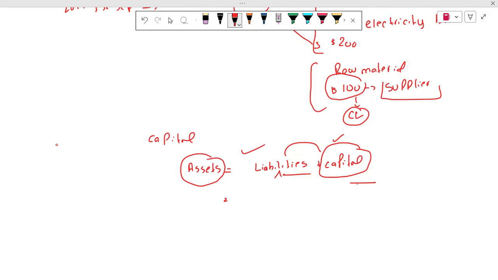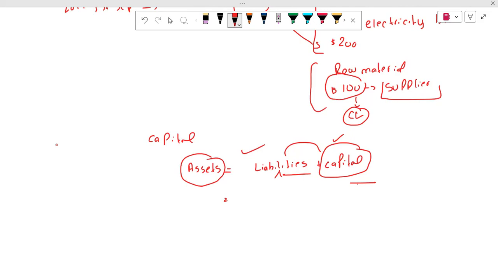I know that the vehicle is my non-current asset. So it means that I am using that loan amount to purchase the assets. So we can say that liabilities are also our asset and capital is also our asset.